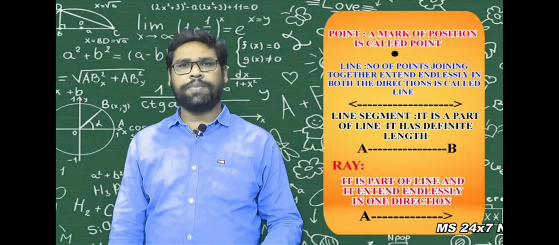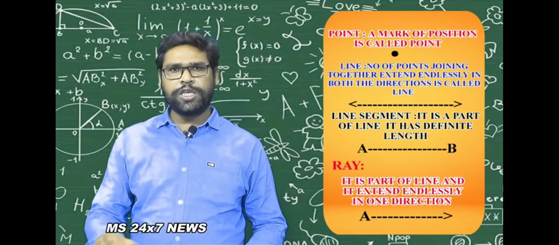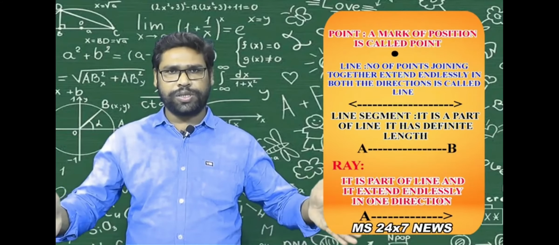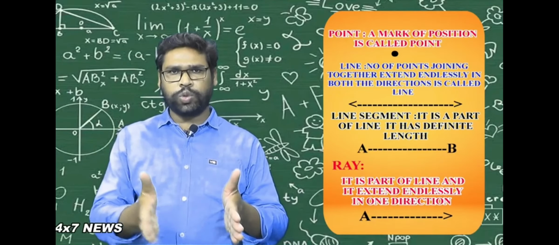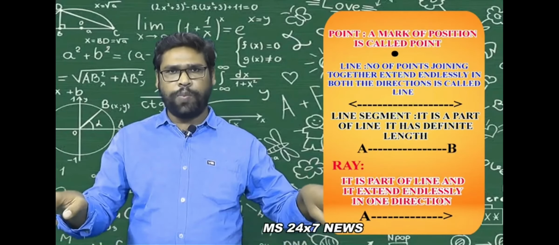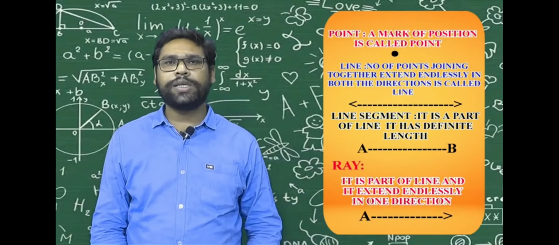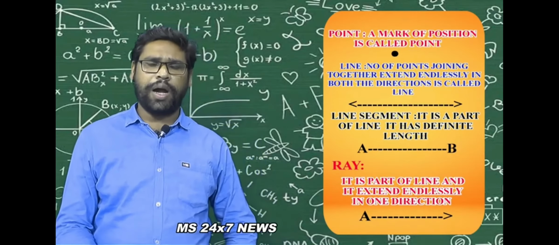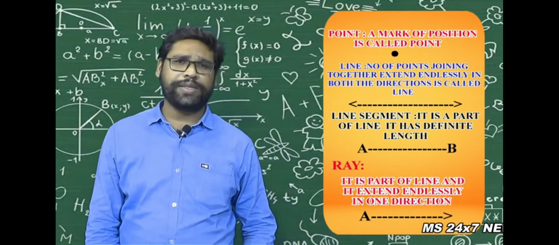So what is a line? A line is a number of points joined together, which extends endlessly in both directions. Take one or more points, 1 2 3 4 5, joining all these points, extending endlessly in both directions, is called a line. Another geometrical idea is the line segment.